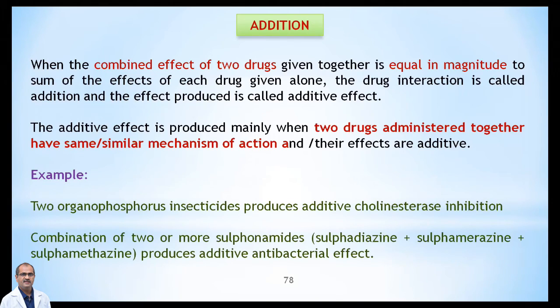The combination of two or more sulfonamides, like sulfadiazine, sulfamerazine plus sulfamethoxine, produces an additive antibacterial effect. This will be equal to the simple summation, that means 1 plus 1. Suppose drug A has 1 efficacy and drug B has 1 efficacy, the total efficacy will be 2. 1 plus 1 is equal to 2. This is known as the additive action.